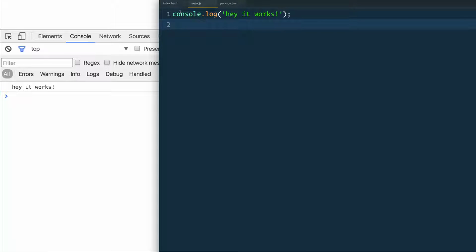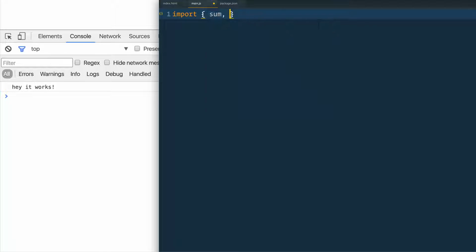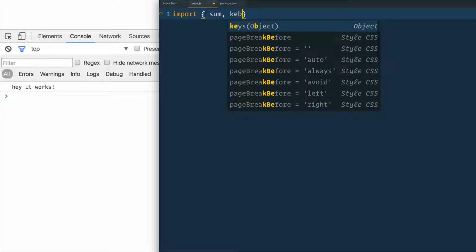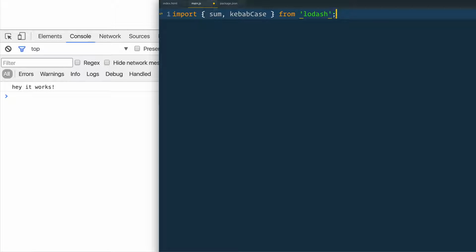Now, the really cool part about using SystemJS is that I don't need to npm install or do any of the stuff that we've previously done. So let's say I wanted to get some methods from Lodash. So I'll say import, and this time let's get kebab case. And we'll get that from Lodash. That's how you normally would do it.